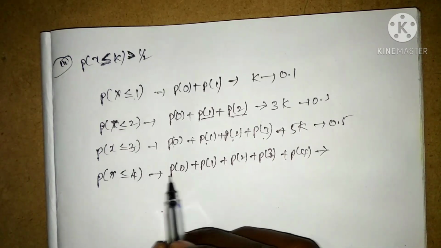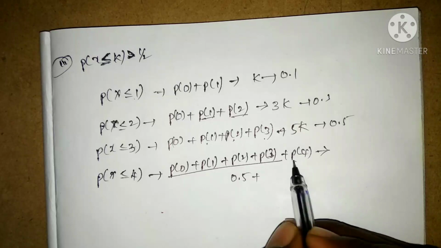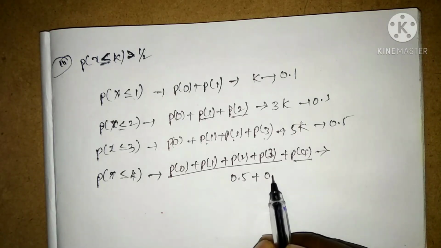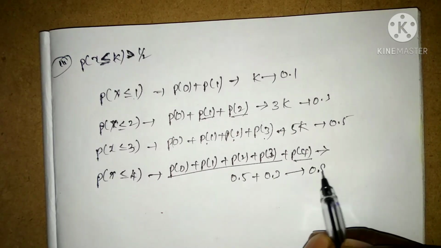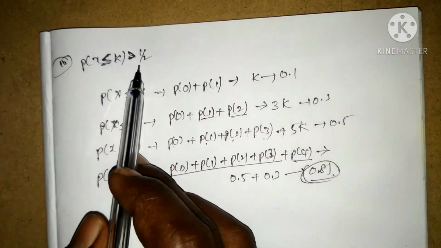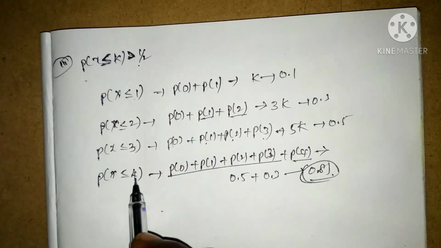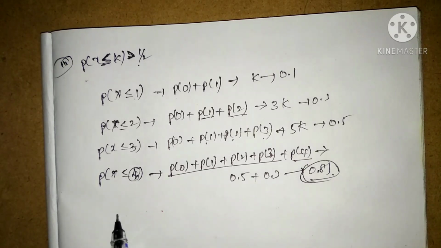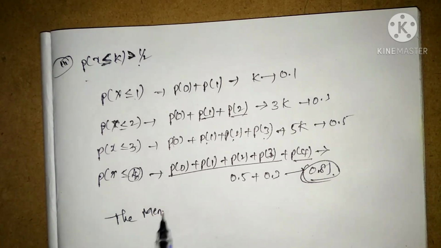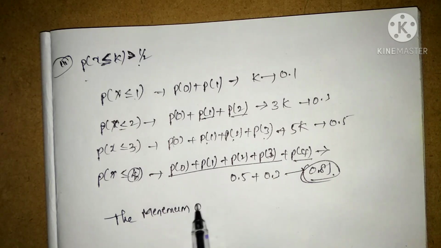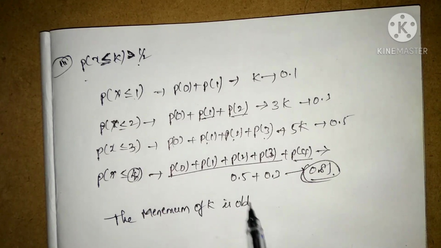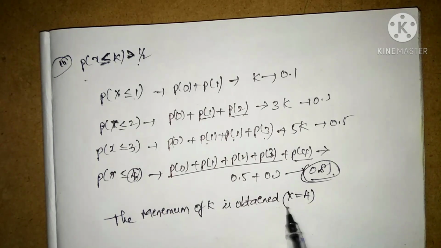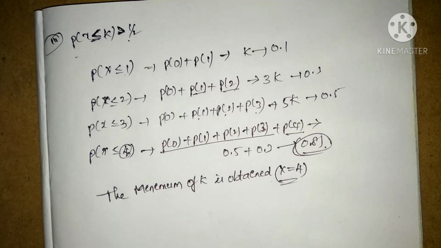Up to here we have 0.5, and the value of probability of 4 is 3k, that is 0.3. Here the value is 0.8. It is exceeding 1 by 2, so the minimum value of k is obtained where x is equal to 4. This is our third one.